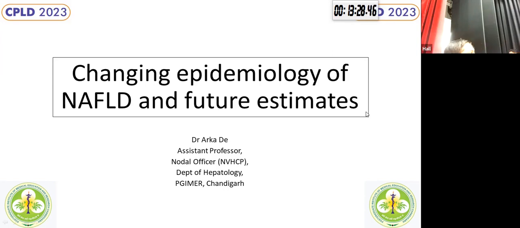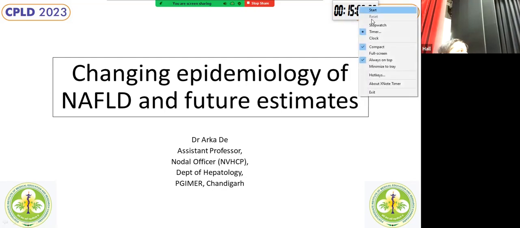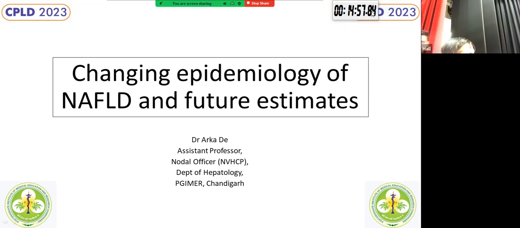Right. So this is the outline of the talk. I'll briefly talk about the global prevalence and incidence of NAFLD and NASH, followed by NAFLD epidemiology in India. And I will touch upon lean and non-obese NAFLD, because this is one of the groups that could be missed out if we switch over to a NAFLD definition. And the fact that NAFLD is emerging as a leading cause of clinically significant liver disease worldwide and in India. And lastly, the future estimates.